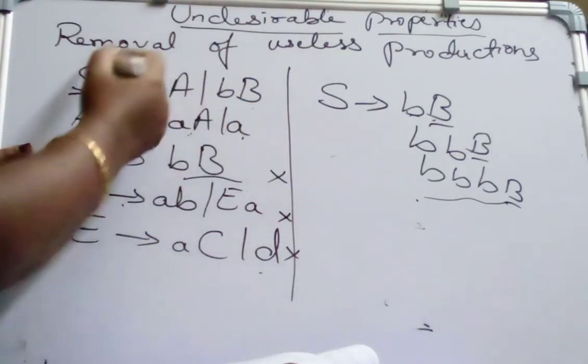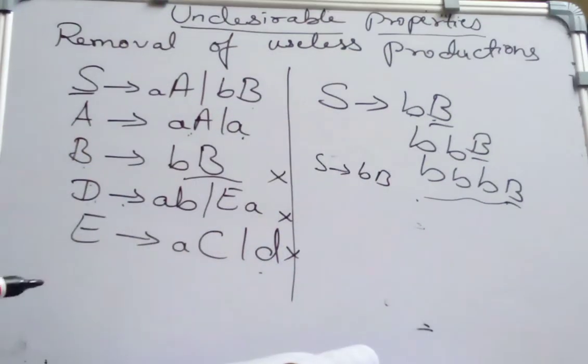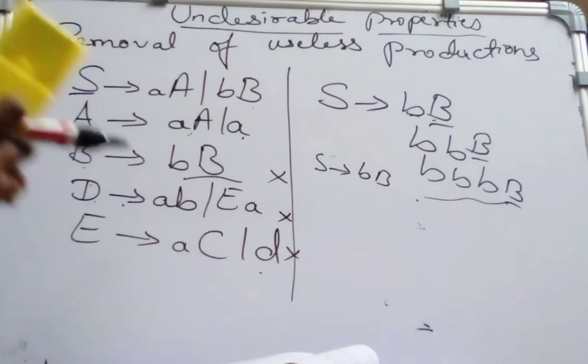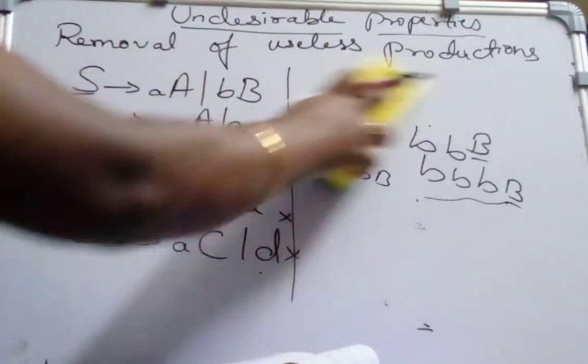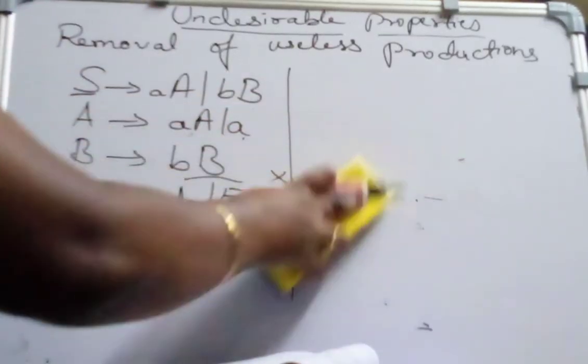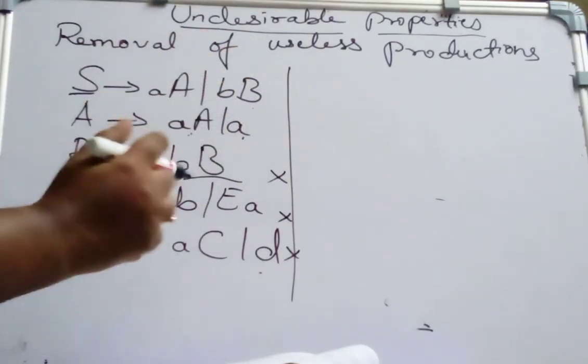So this production S derives BB is also a useless production. We have to remove all the productions which are not useful and cannot derive a string. They are called useless productions. So even S derives BB should be removed.